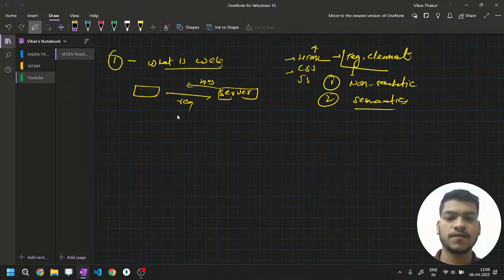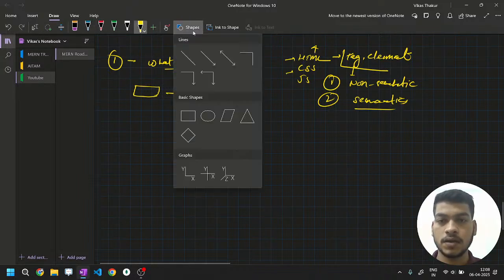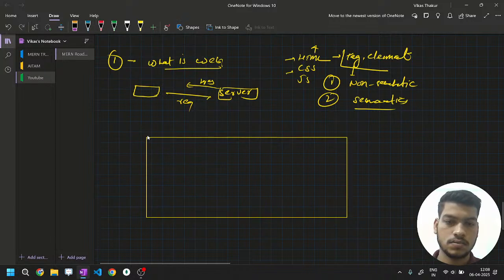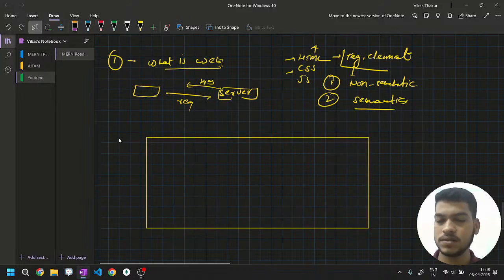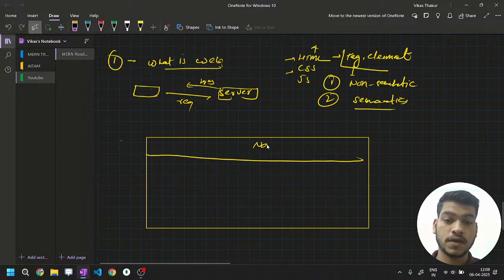Basically semantic tags, for example, let me take a web page, consider this as a web page. What are the parts that we have? For example, this is navbar, this is sidebar, this is main, and for example this is a footer.